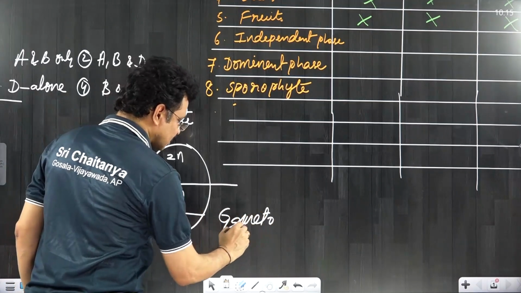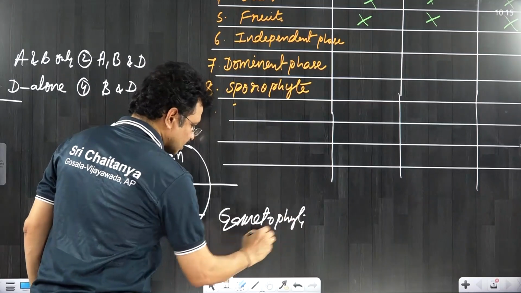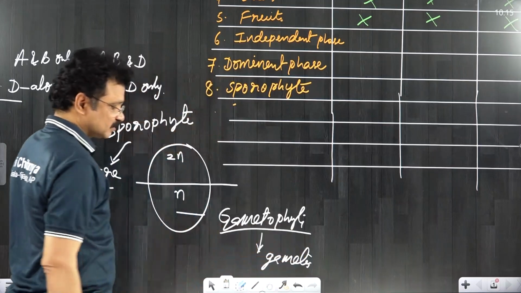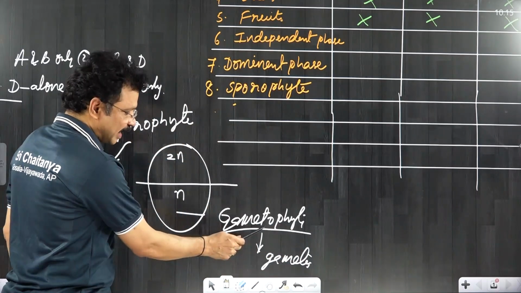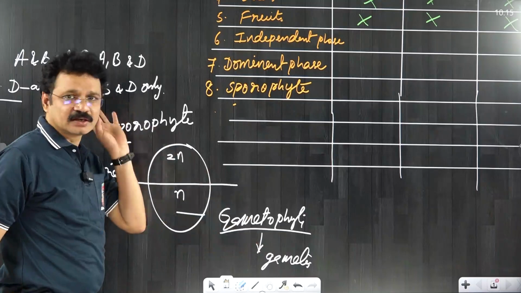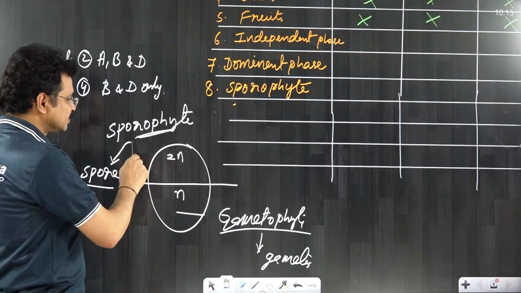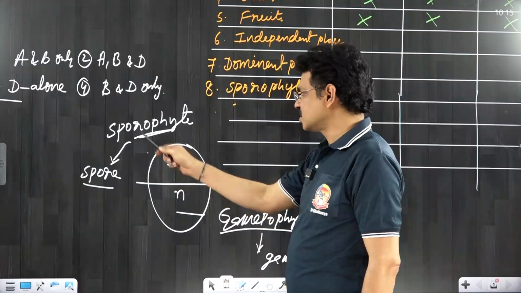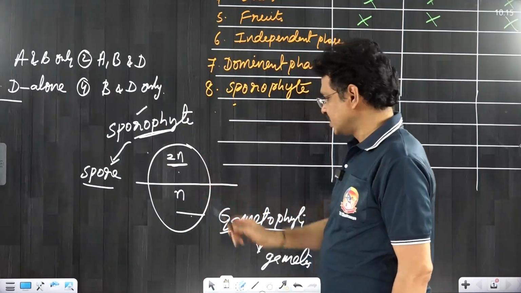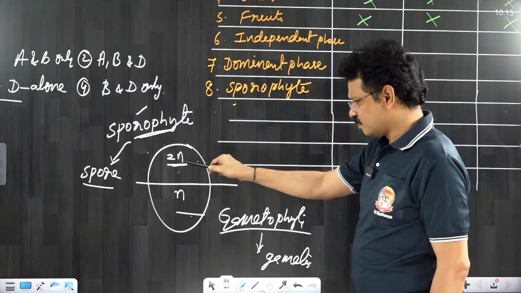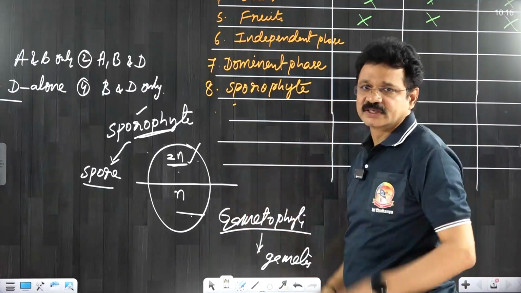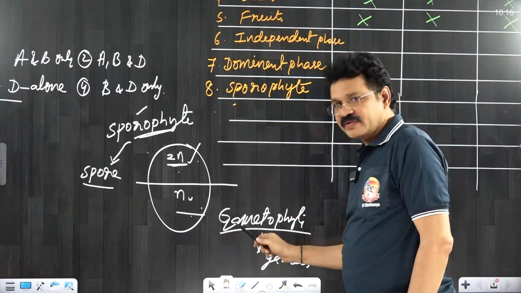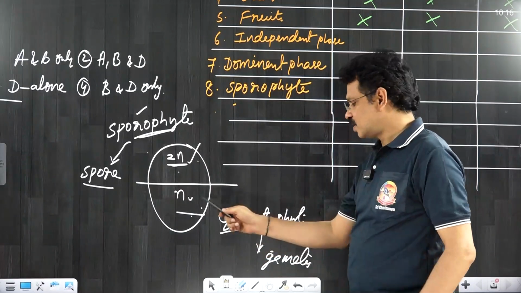Why is it called gametophyte? It is able to produce gametes. Gamete producing phase is the gametophyte. Gamete formation is the main idea of gametophyte through their gametangia. Likewise, the other phase, the diploid phase, is called the sporophyte, that is able to produce spores from the sporangia of the sporophyte. In these two phases, in some members, diploid sporophyte is the dominant independent photosynthetic phase. In other members of the plant kingdom, the haploid gametophyte is the dominant, independent, photosynthetic phase.